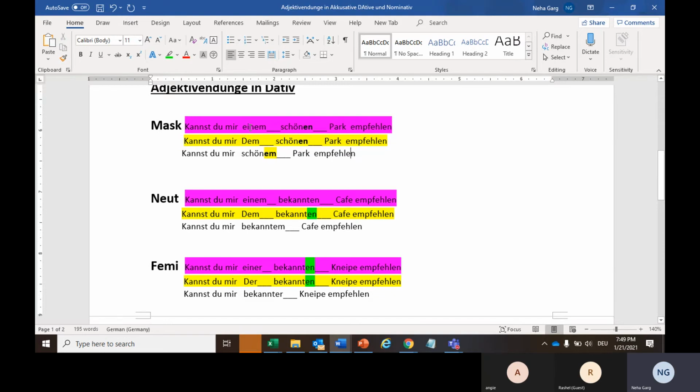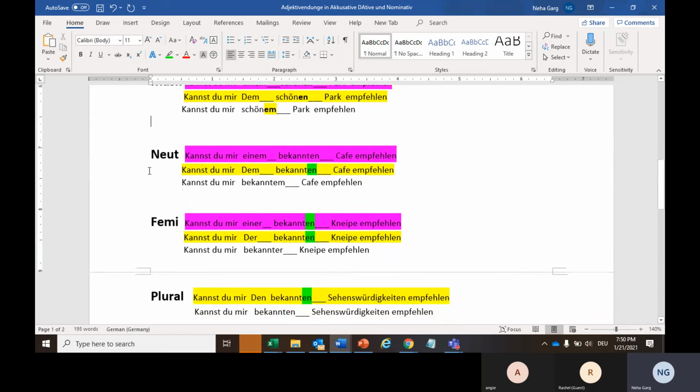With the unbestimmt article we have einem already, so we will add an extra en. With dem also we have declared the gender, so extra en only. And here we don't have any article to declare the gender, so we will add this em, so no extra en to be added. This em is coming from einem and dem.